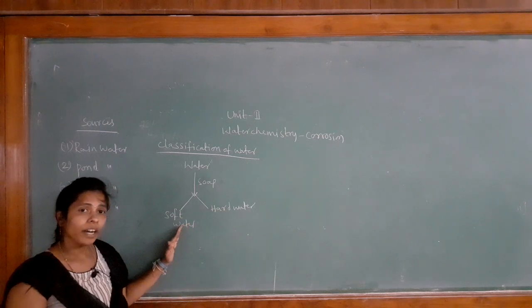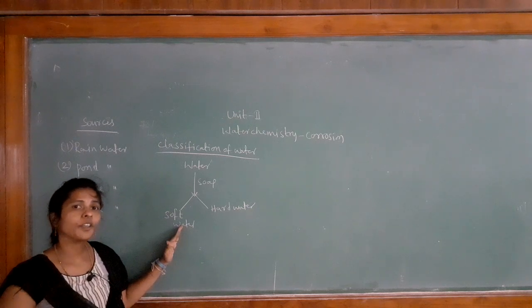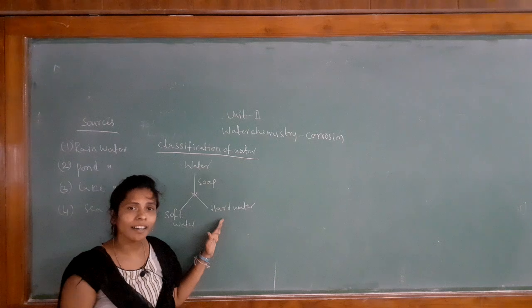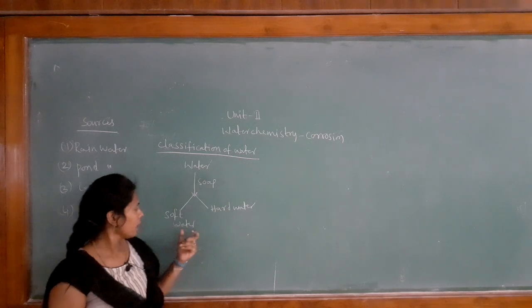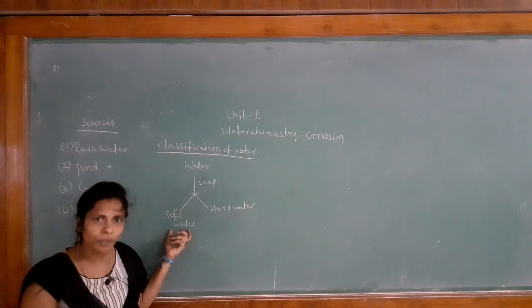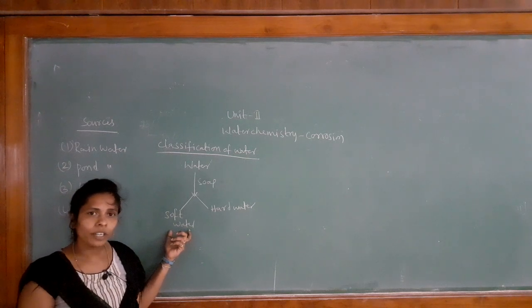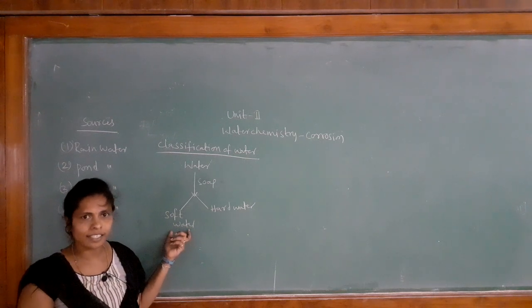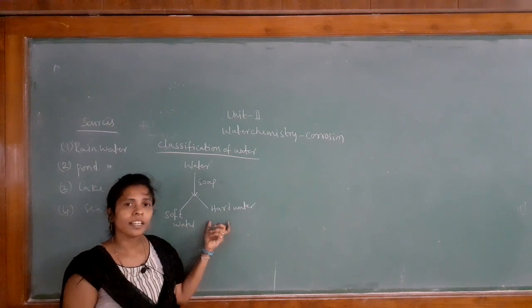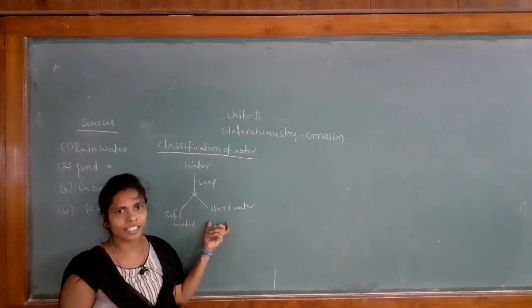So why does the soft water give more lather with soap, but the hard water gives less or no lather with soap? Because the soft water does not have any impurities, it does not have any hardness causing agents, whereas the hard water has some hardness causing agents.